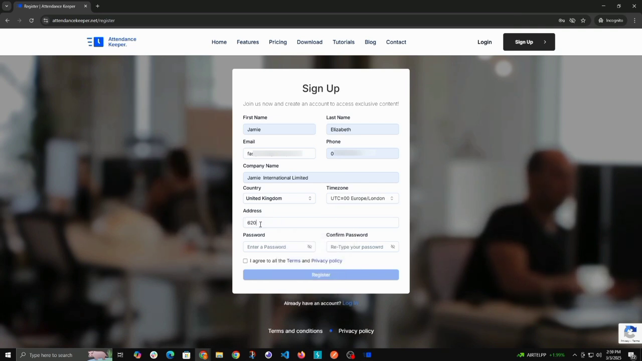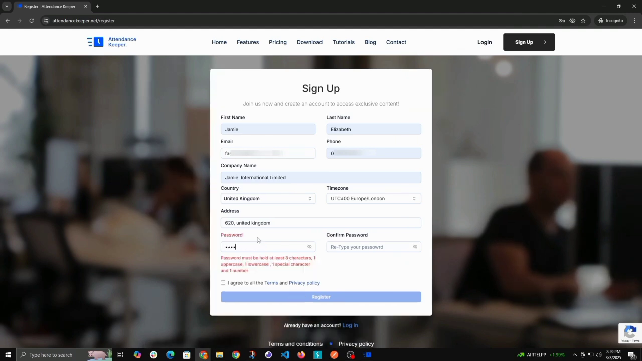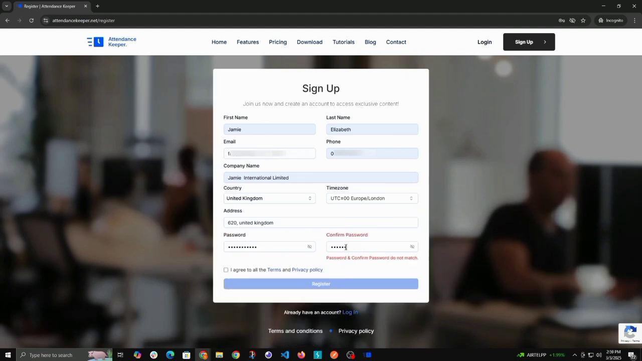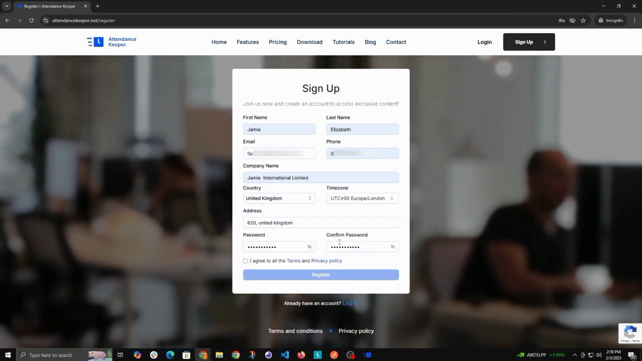Now, let's focus on setting a strong password. It's crucial to choose a password that is secure. Make sure it's at least 8 characters long, includes a mix of upper and lower case letters, numbers, and special symbols. Strong passwords protect your account from unauthorized access and keep your sensitive data safe.